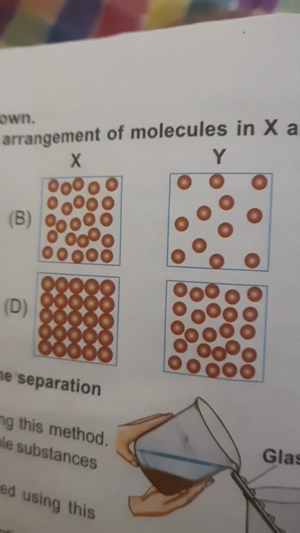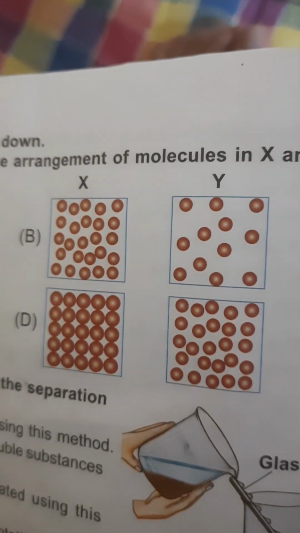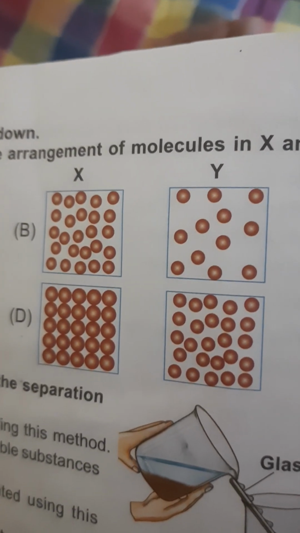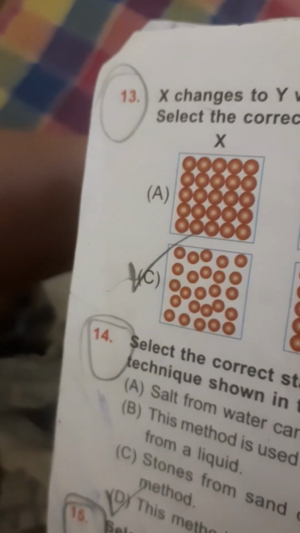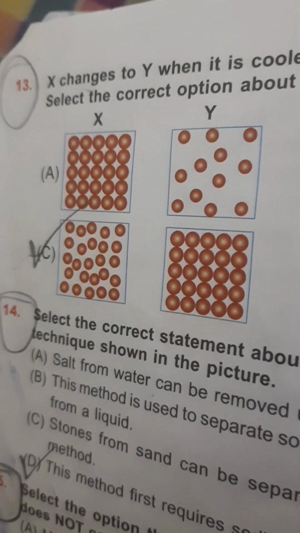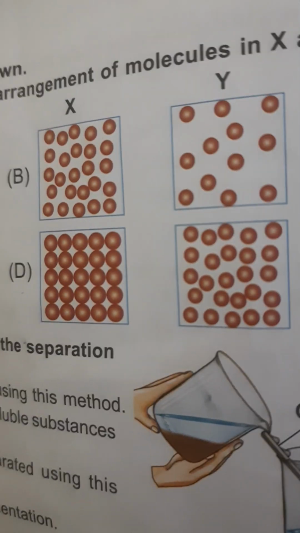Right. No. X changed to Y, but Y is the same. So option C, yeah, it's correct. Option D, no. They are the same. So the correct option is option C.